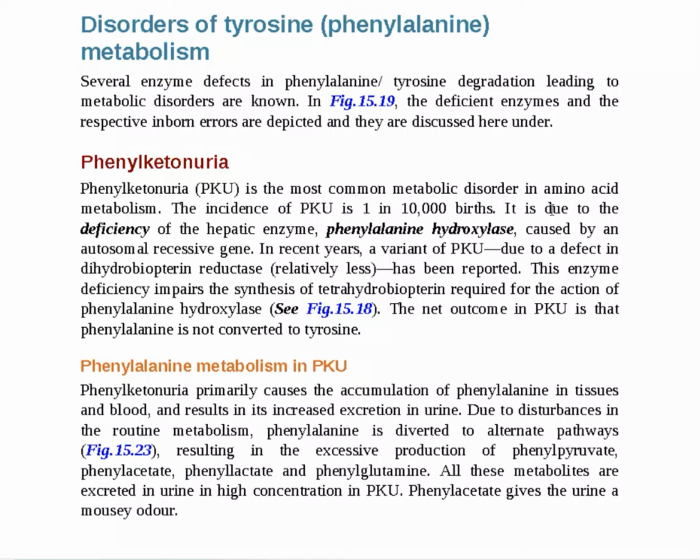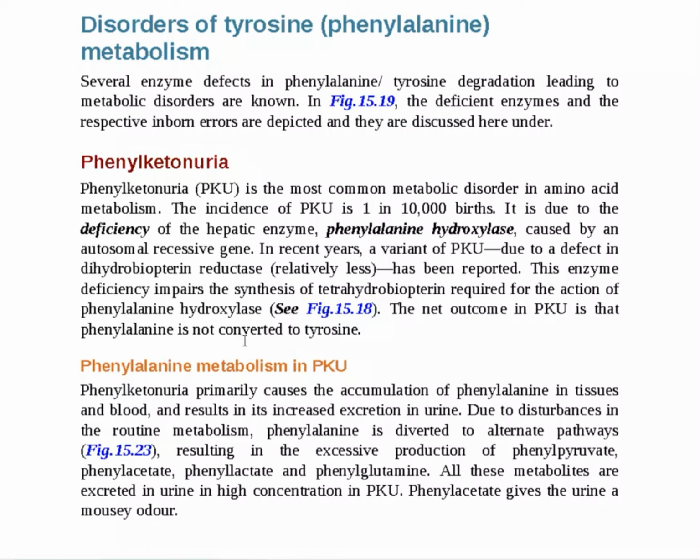It is due to the deficiency of the hepatic enzyme phenylalanine hydroxylase and is caused by autosomal recessive genes. In recent years, a variant of PKU due to a defect of dihydrobiopterin reductase has been reported. This enzyme deficiency impairs the synthesis of tetrahydrobiopterin, required for the action of phenylalanine hydroxylase. So the net outcome in PKU is that phenylalanine is not converted into tyrosine.